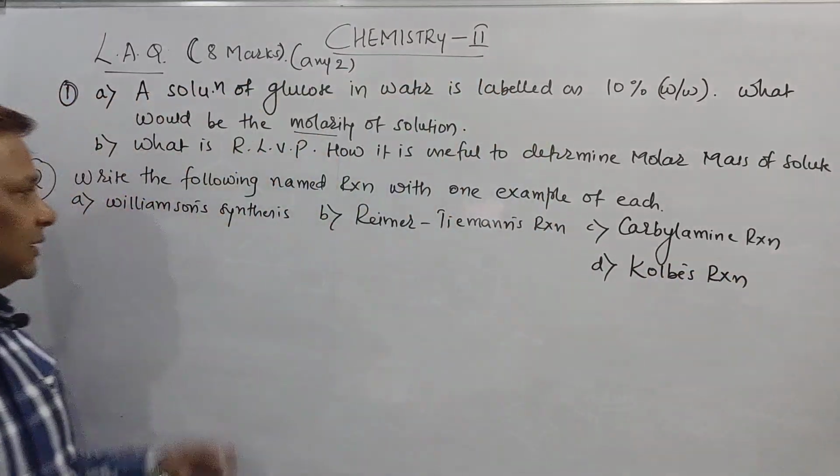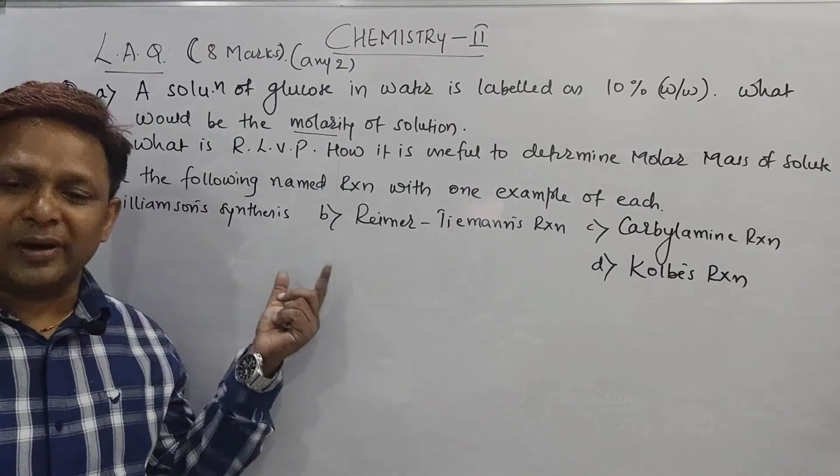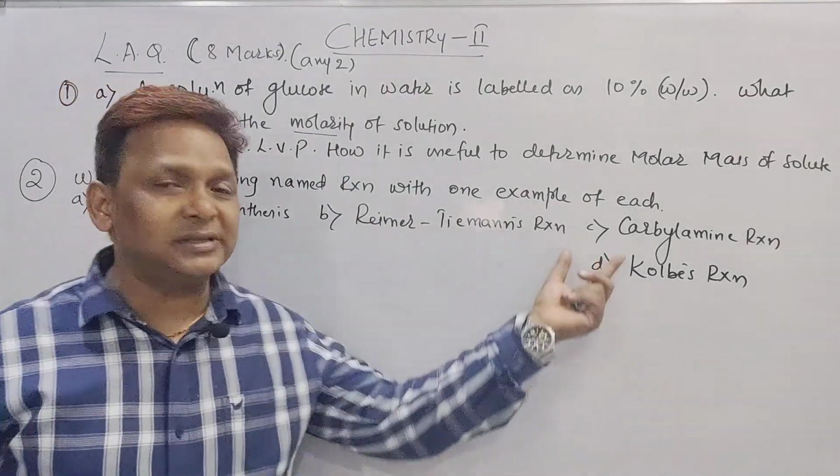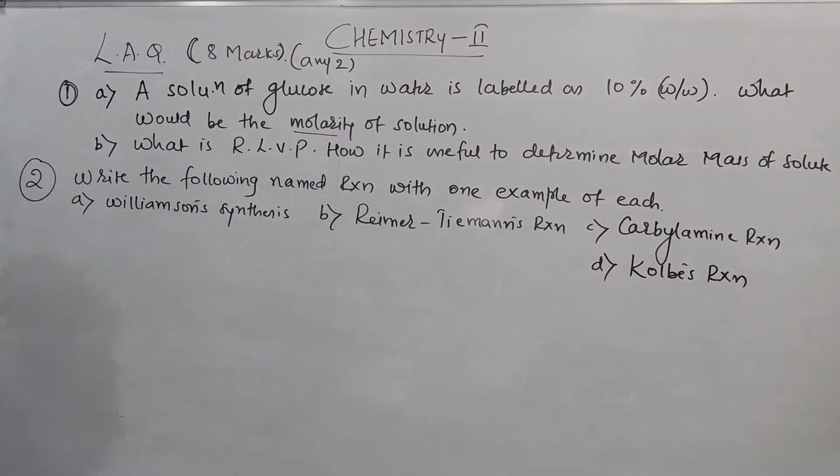See beta, for each name reaction, if you write it, we'll get 2 marks. Overall 2, 4, 6 and 8 marks. So this is the part we are getting from the organic. Right, beta? And the third part we are going to get from the inorganic part, and that is preparation of ozone.